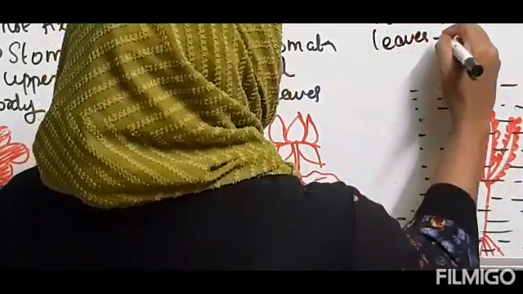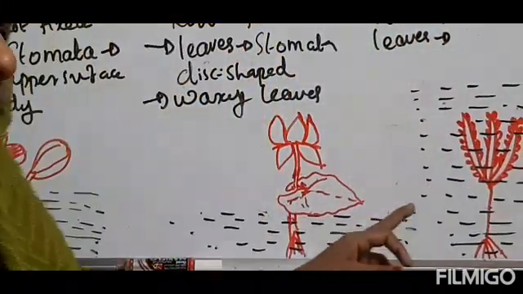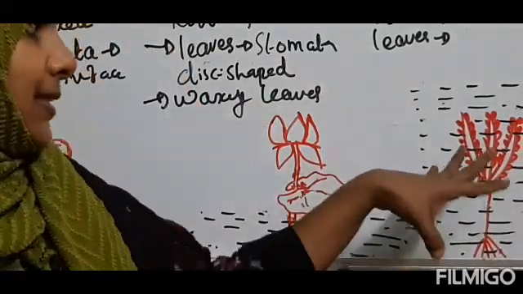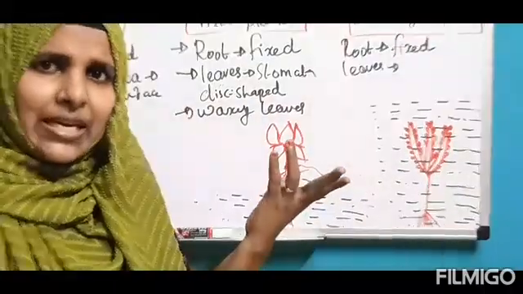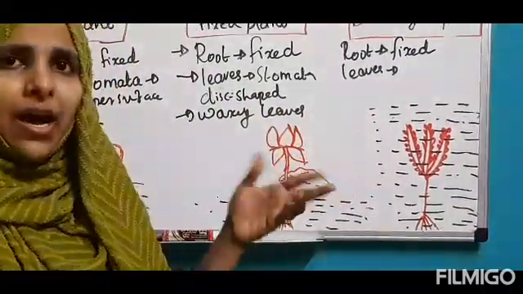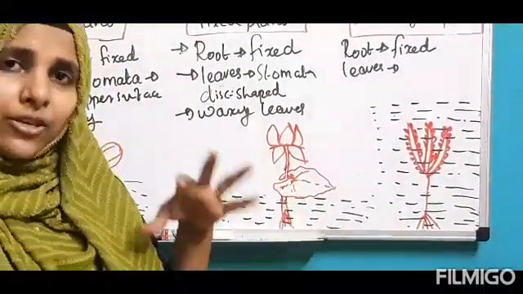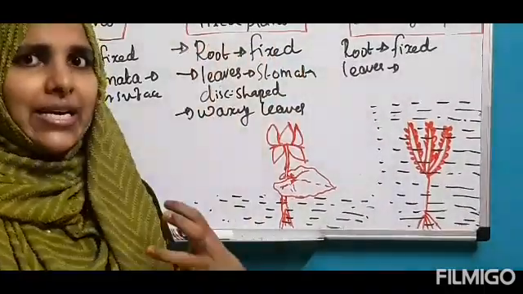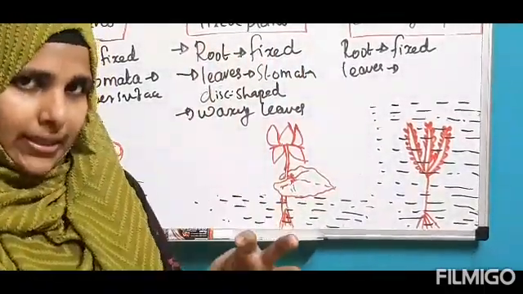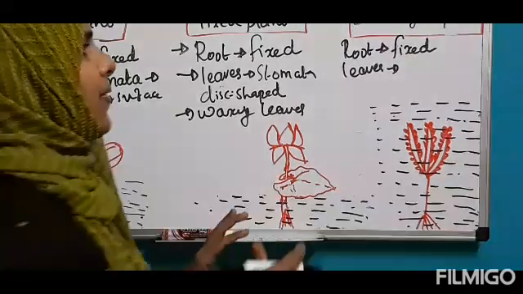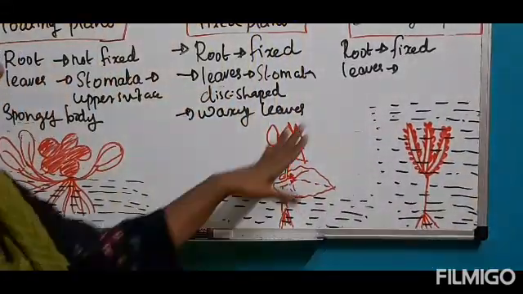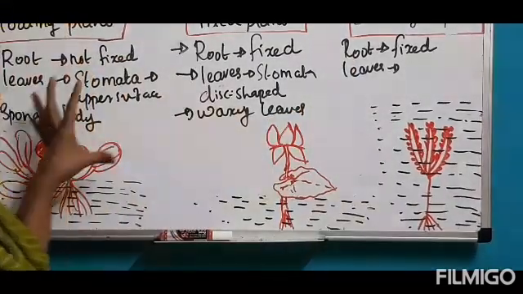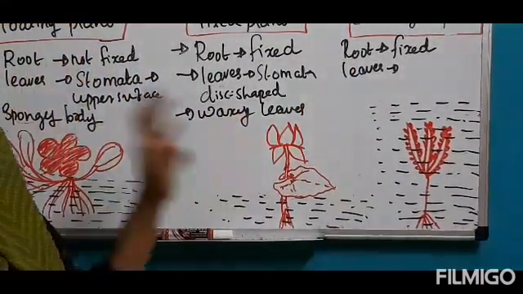Does it have stomata? No, because it is completely under the water. So how can they exchange their gases, children? Without stomata, how can they exchange their gases? Actually, they take the dissolved gases from the water through their body. That is the leaf speciality. These are the different features of the different adaptations of aquatic plants.